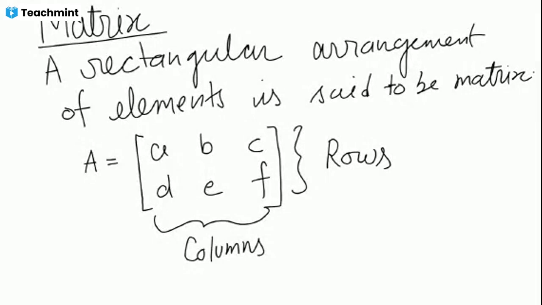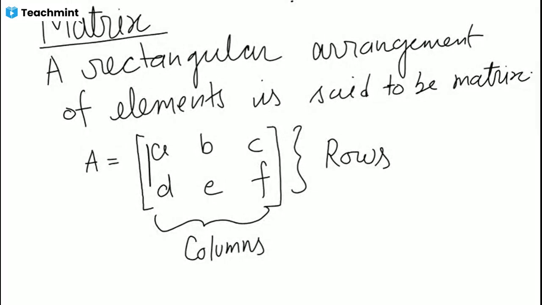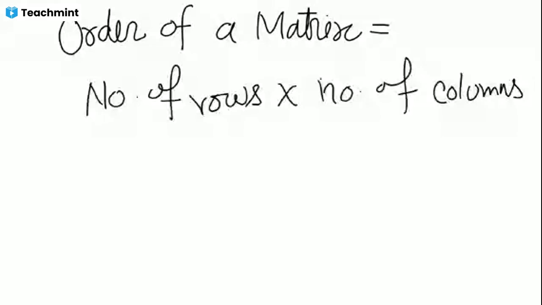So here we have two rows and three columns. So its order is, we write order here, it's 2 by 3. We read only 2 by 3, not 6. Okay. We read its order as 2 by 3. So it is 2 by 3.